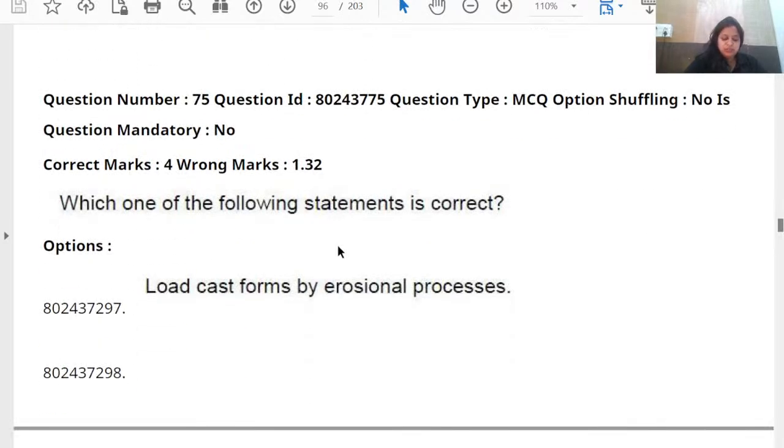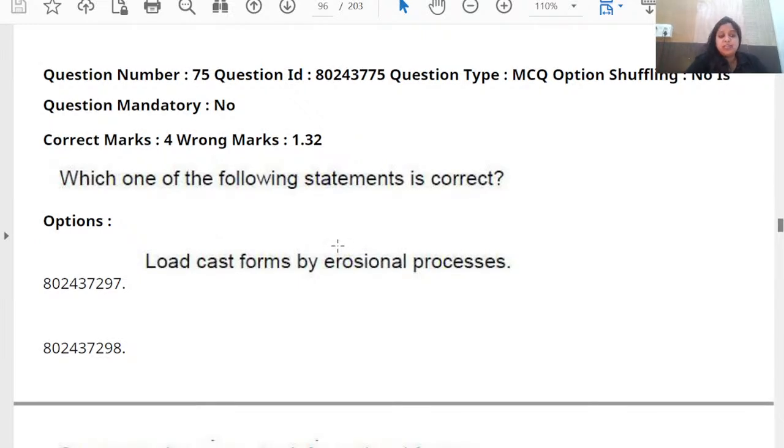Let's go to the next question. Which one of the following statements is correct? This is a sedimentary petrology, sedimentary structure related question. Among the following statements, which one is correct?